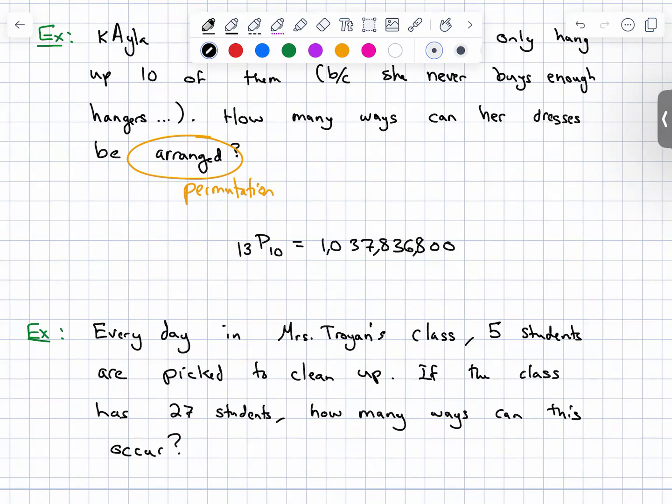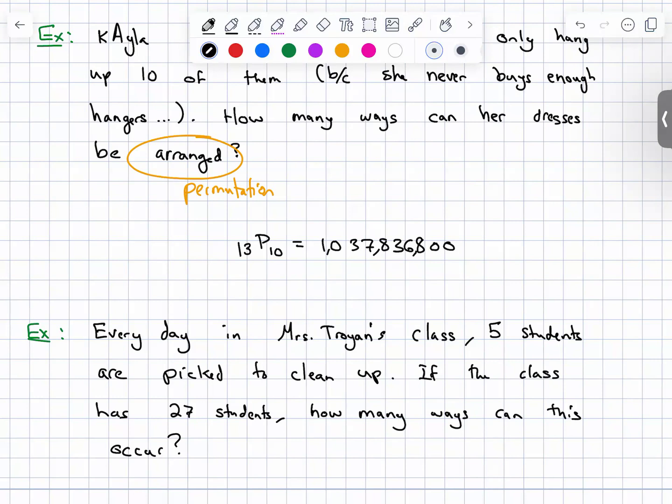So the word picked tells you that this is going to be a combination problem, but ideally look for that word first, and if you can't, then ask yourself, does order truly matter? And I will make sure that in the problems where order does matter and it's not very clear, like the previous one, I use keywords like arranged or ordered or chosen or picked.